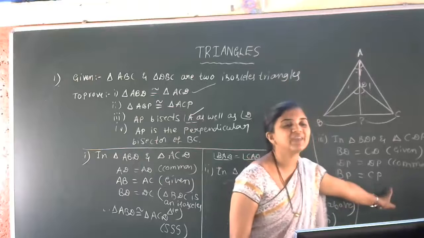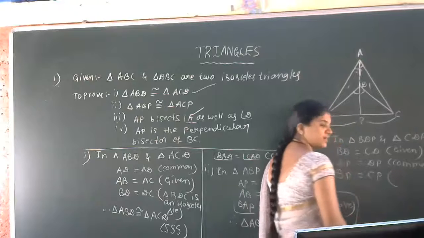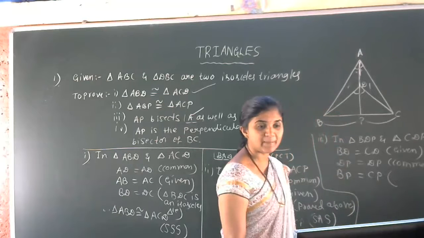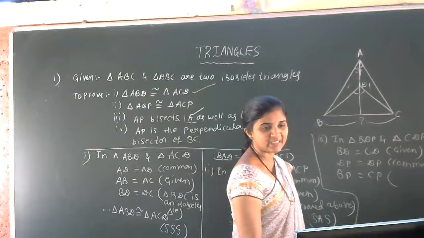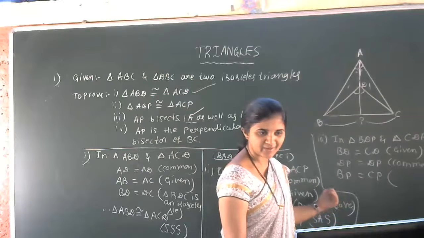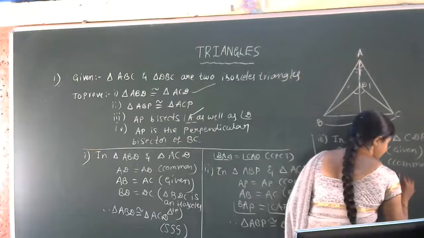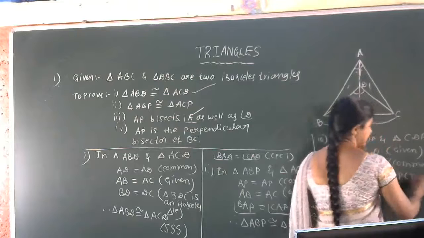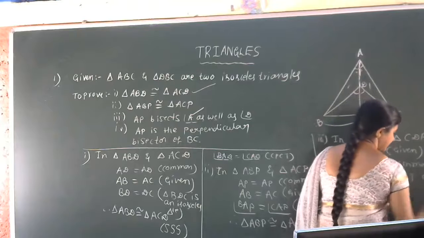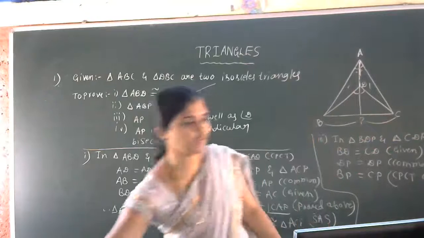What reason do we write here? Proved above, or CPCT, of the second pair of triangles. So let us write it.